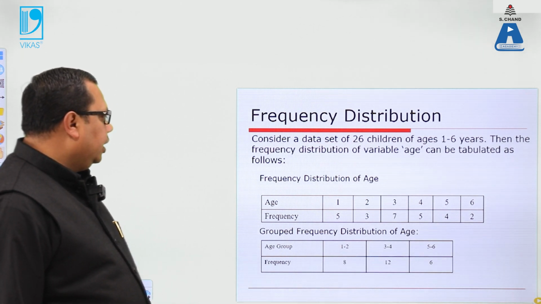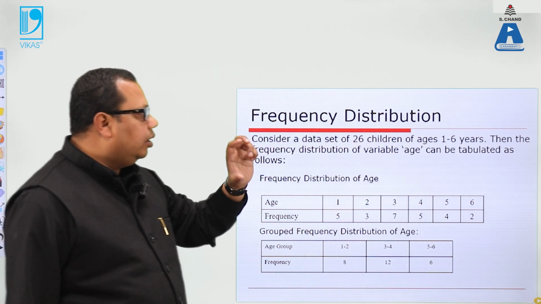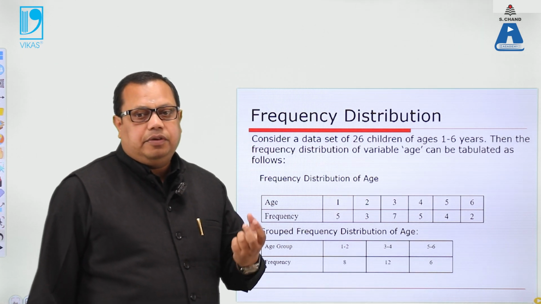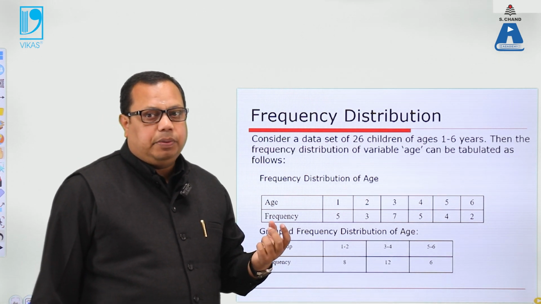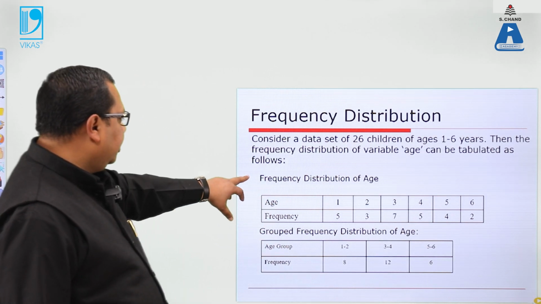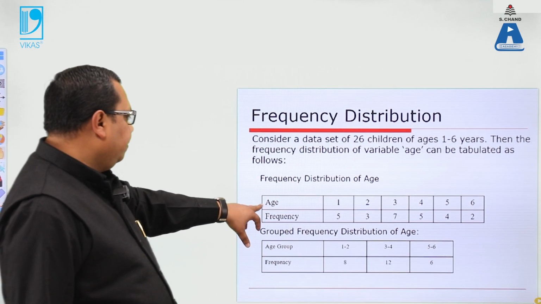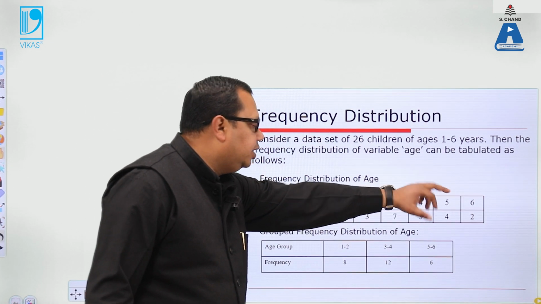In frequency distribution we have a particular group, and we can say what the number of variables in it is. Suppose this is a distribution of age: 1 year, 2 year, 3 year, 4 year, 5 year and 6 years.